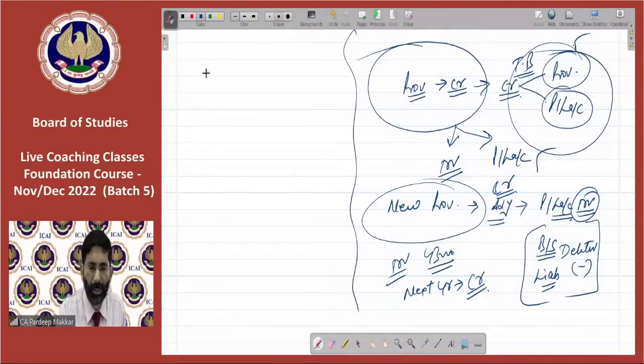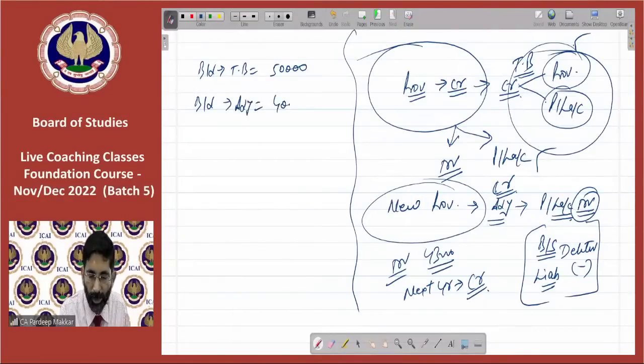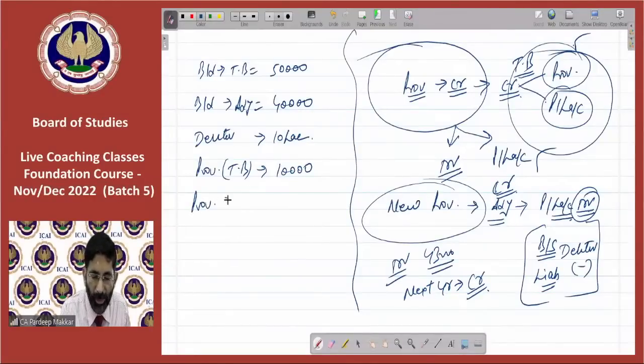Exactly, there's no problem. Assume bad debts given in trial balance worth rupees 50,000. Bad debts given in adjustment worth rupees 40,000. Debtors are given to you worth rupees 10 lakhs. Provision given to you in trial balance 10,000. Provision given in adjustment, this will always be given by way of percentage, 5%.